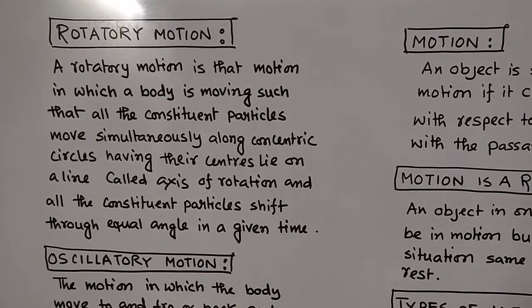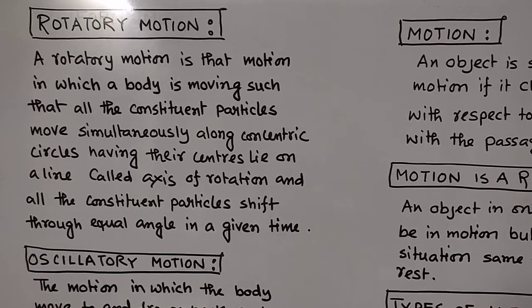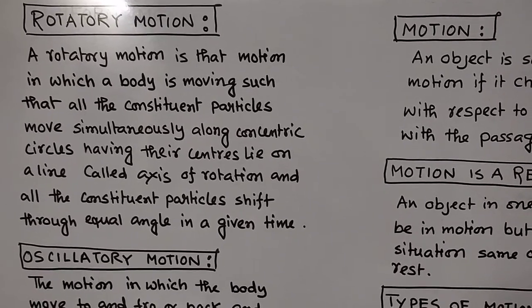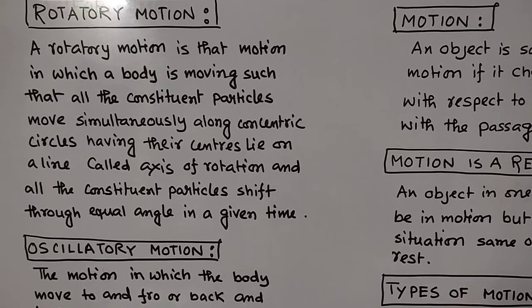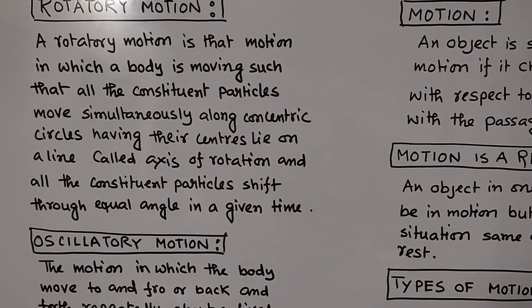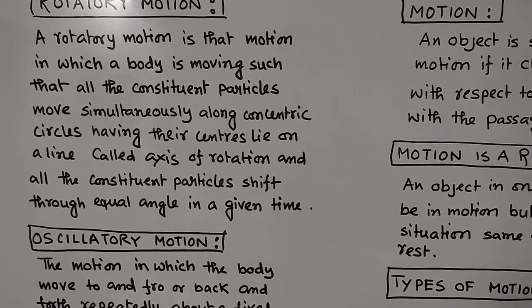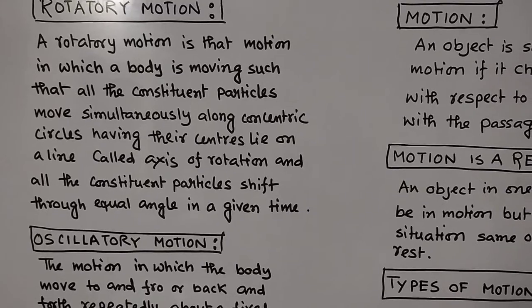A rotatory motion is that motion in which a body is moving such that all the constituent particles move simultaneously along concentric circles having their centers lie on the line called axis of rotation, and all the constituent particles shift through equal angle in a given time.